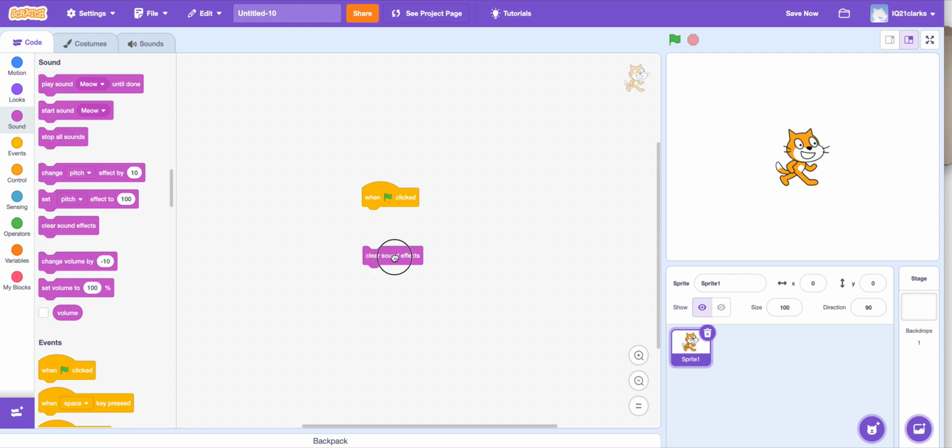And now this is just clear sound effects. It will clear all your sound effects and the thing will go back to normal. That's all about the sound effects.